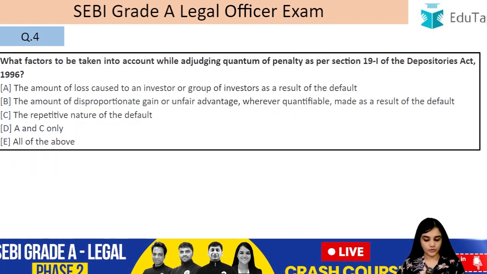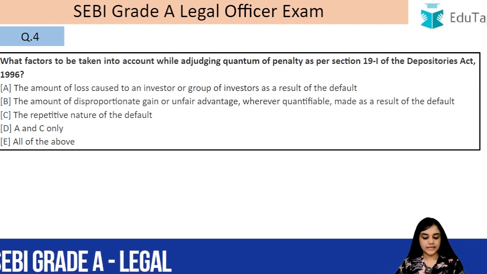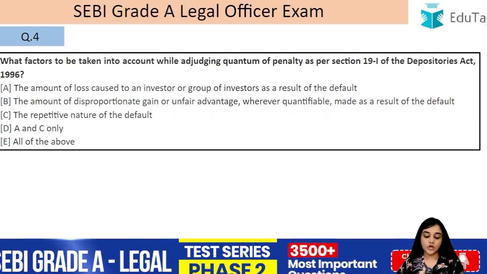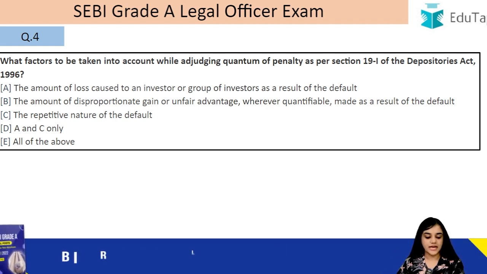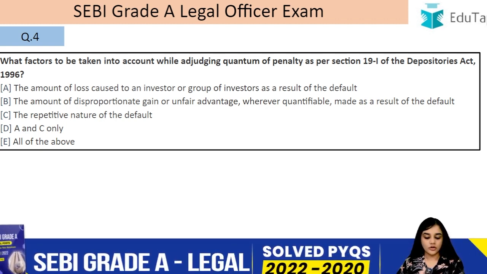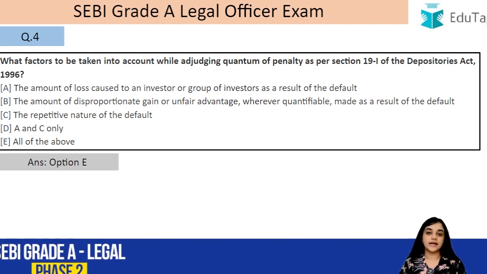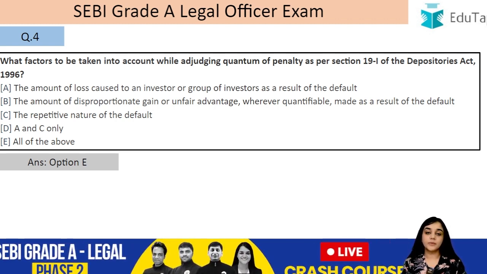Alright, question number 4. What factor is to be taken into account while adjudicating the quantum of penalty as per section 19I of the Depositories Act 1996? The options are: the amount of loss caused to an investor or group of investors as the result of the default; the amount of disproportionate gain or unfair advantage wherever quantifiable made as a result of the default; the repetitive nature of the default; A or C; or all of the above. So the answer is E, that is all of the above.